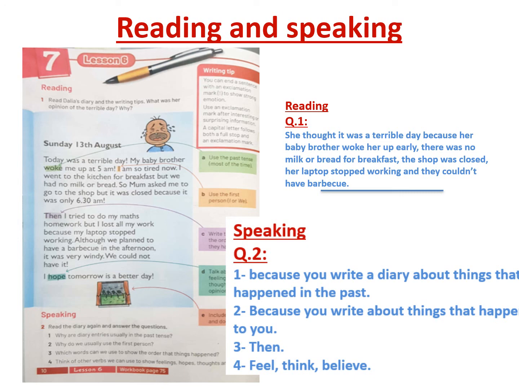Then, which words can we use to show the order of the events that happen? Here we use then, and I told you we have many other words like first, next, after that, finally, at the end, and so on. And we have here the last question. Think of other verbs we can use to show feelings, hopes, thoughts, and opinions. Okay, he said here, I hope. We can use feel, think, believe, and so on.